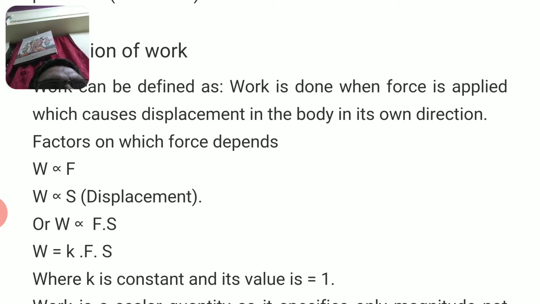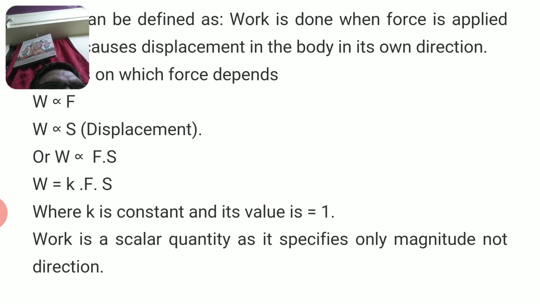So, work done is equal to K into F into S. If K is a constant and its value is 1, then work is a scalar quantity and it specifies only magnitude and not a direction. Remember this, work is a scalar quantity even though force is a vector quantity which has direction.